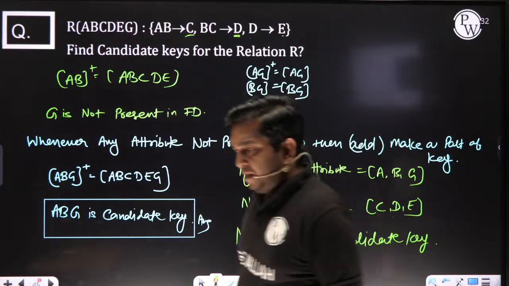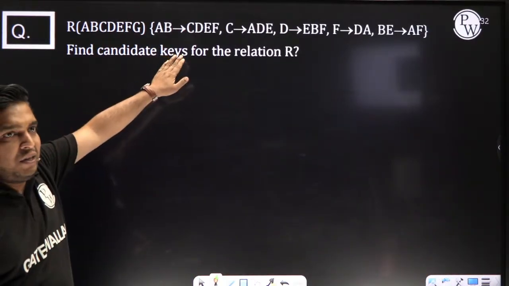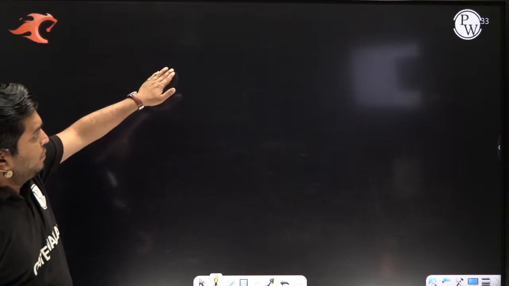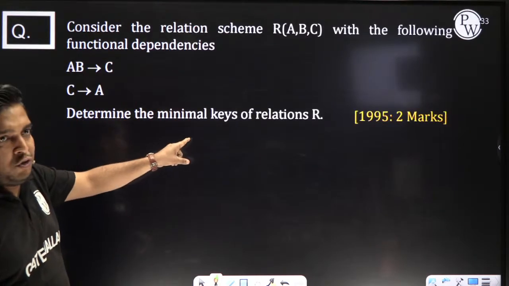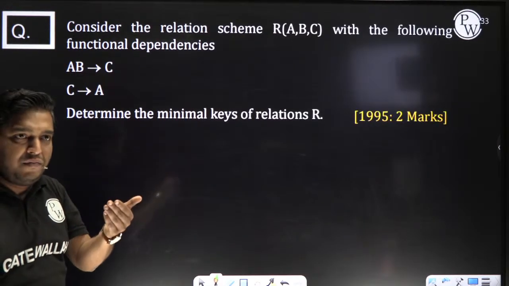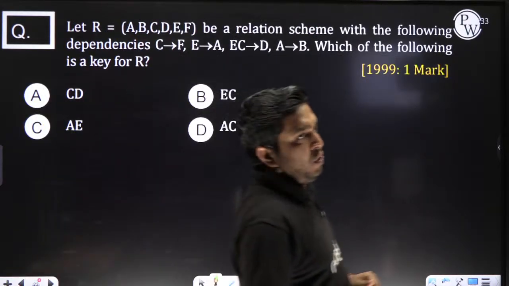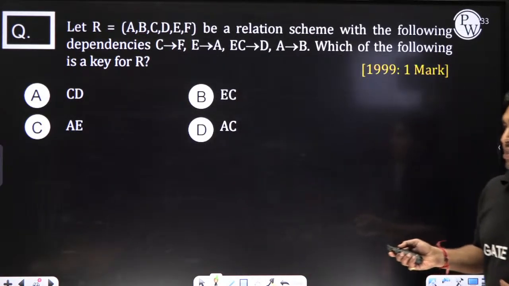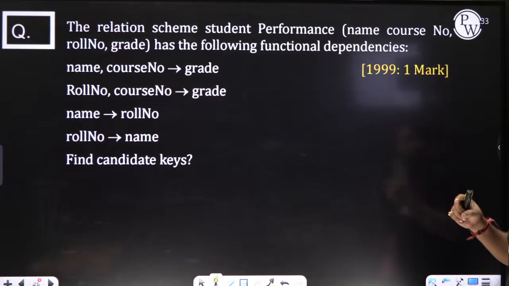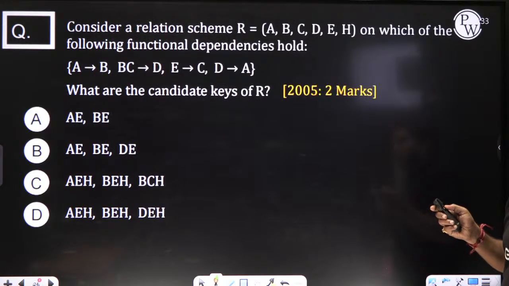Now, this one I have given as homework. This is a GATE question. You can pause the video once it is uploaded. This one you have to solve as homework, then we will discuss it in tomorrow's class.